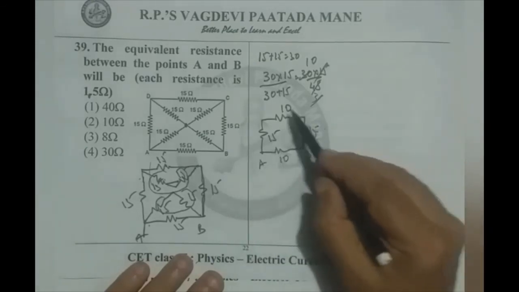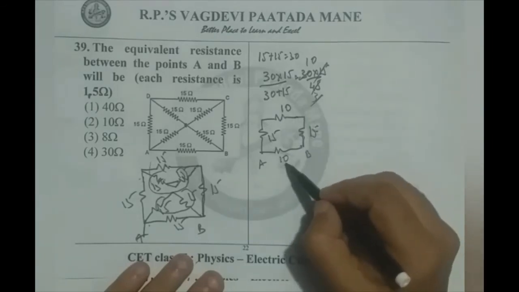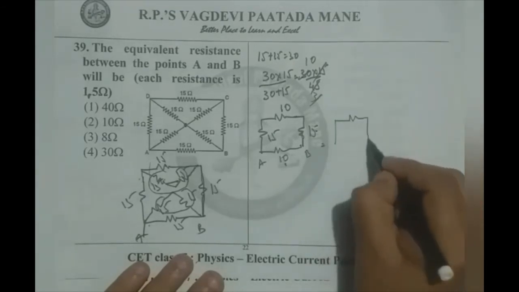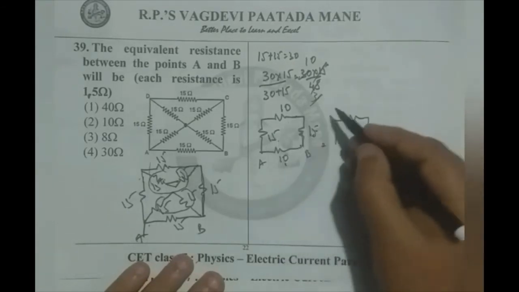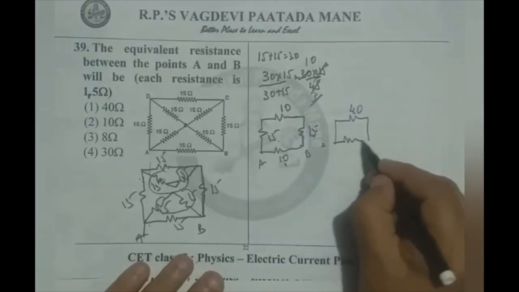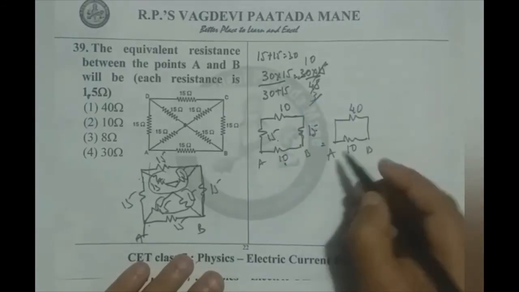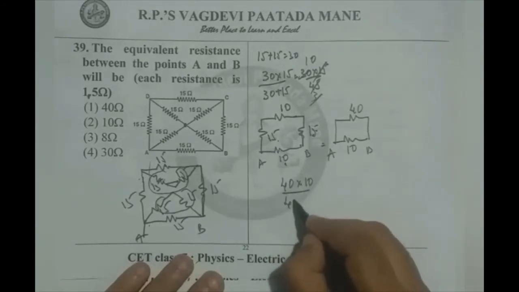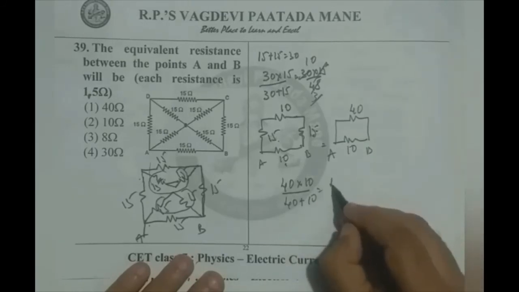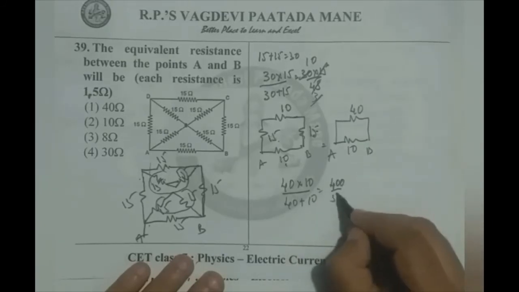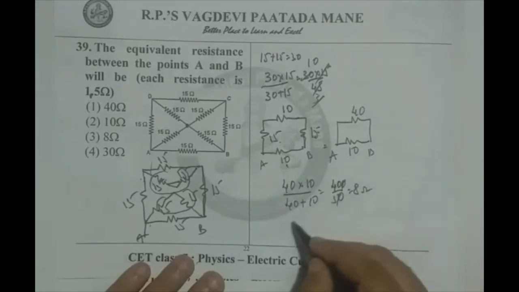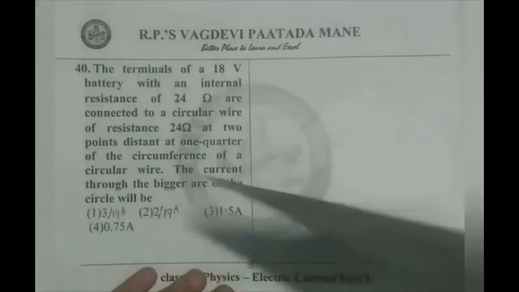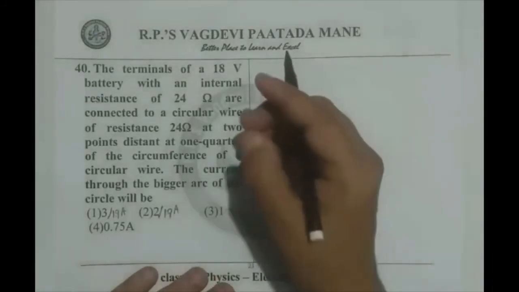Observe this 15, 15 and 10 are in series, and then they are in parallel with 10. Therefore, this circuit will simply be 15 plus 15, 30 plus 10, 40, and it is 10 here. This is A and B. So they are in parallel. We take effective resistance 40 into 10 by 40 plus 10, it is 400 by 50, that is 8 ohms. So option 3 is correct. Question number 40 we think of.